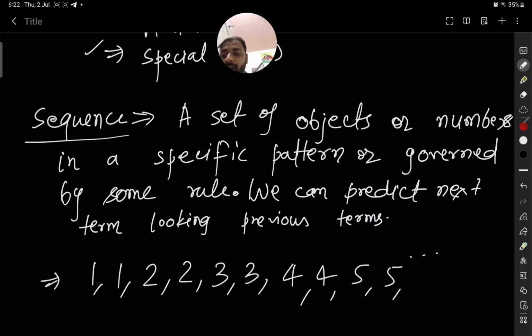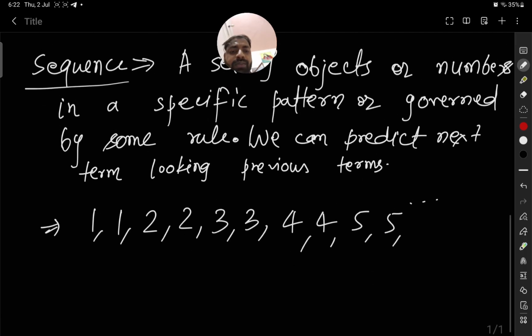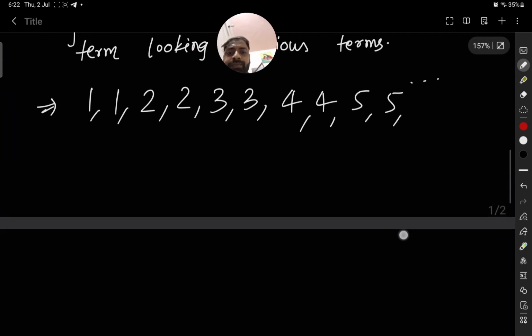This is the meaning of pattern. Actually, pattern means you can easily tell about the next term. So this is one kind of sequence.